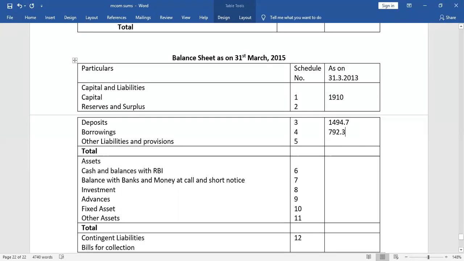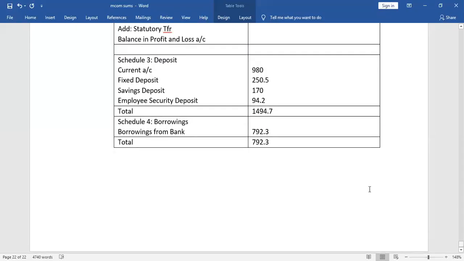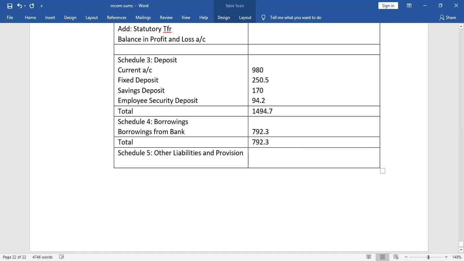Now the last schedule which we have is other liabilities and provisions. So we will write schedule number 5. Schedule 5 is other liabilities and provision. Other liabilities, you remember I told you adjustment number 2, rebate.